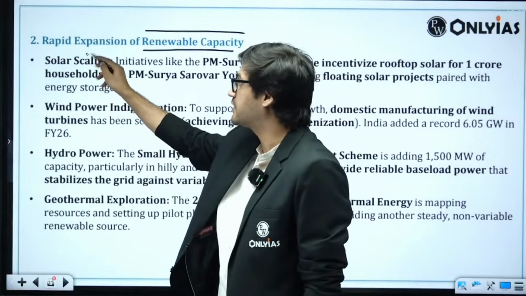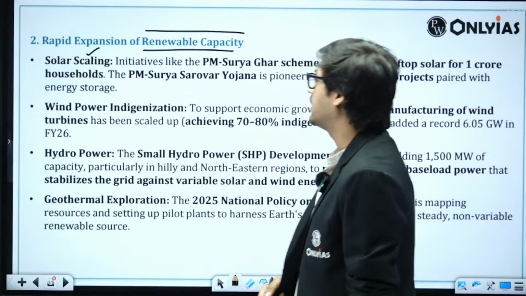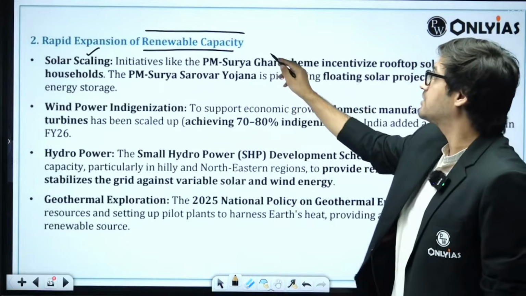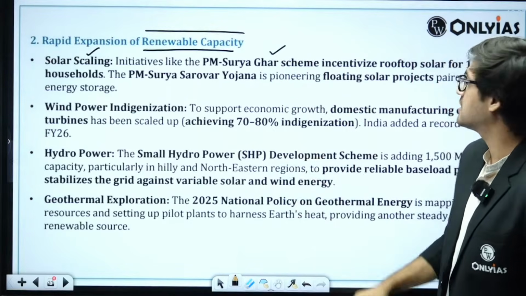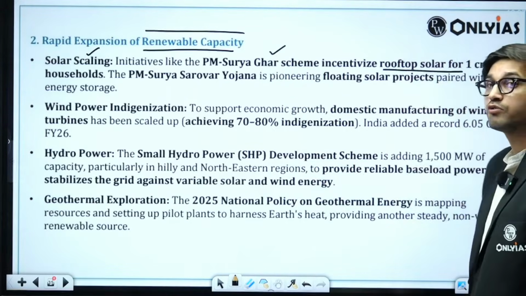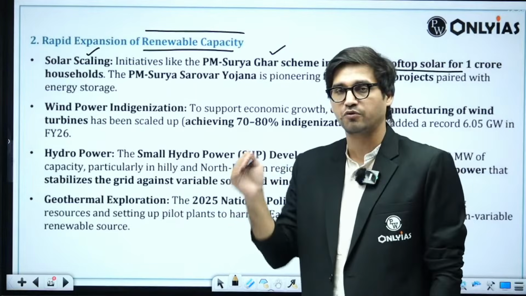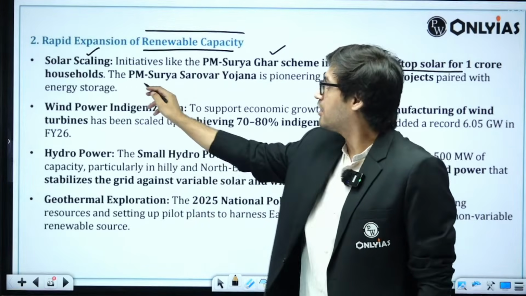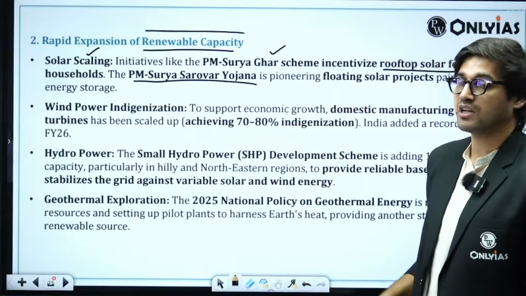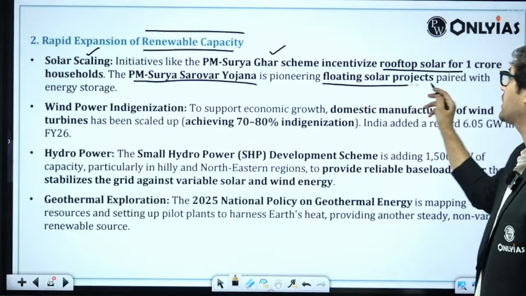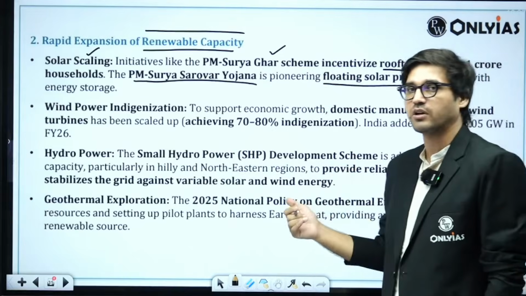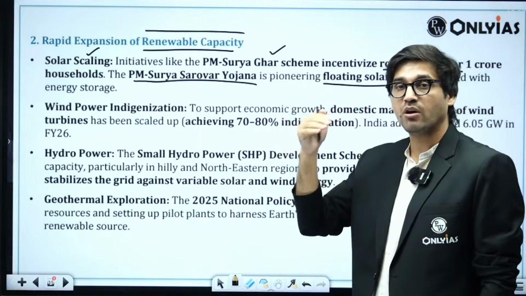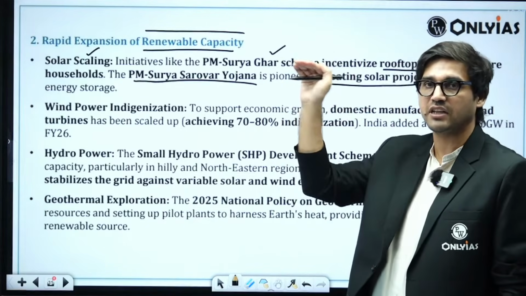For example, first one is solar scaling. Initiatives like the Pradhan Mantri Surya Ghar scheme incentivize households to install rooftop solars. We give them subsidies for rooftop solars. Second, the Pradhan Mantri Surya Sarovar Yojana, what is it doing? It is pioneering floating solar projects paired with energy storage. That means we are trying to add more and more solar energy capacity to the grid.